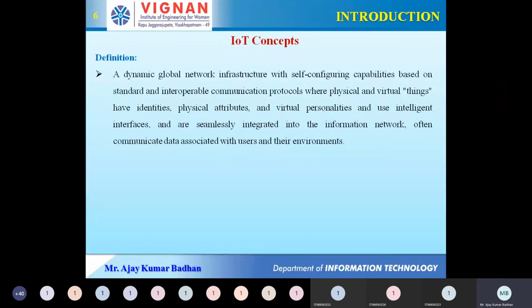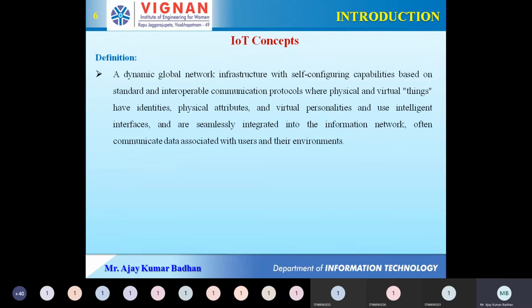Definitely they require some kind of protocols, communication protocols. These protocols may be either physical or virtual. Using these protocols, we can self-configure them, and every device will have its own identity, its own attributes and personality. Based on this, all these devices will be integrated into a network.